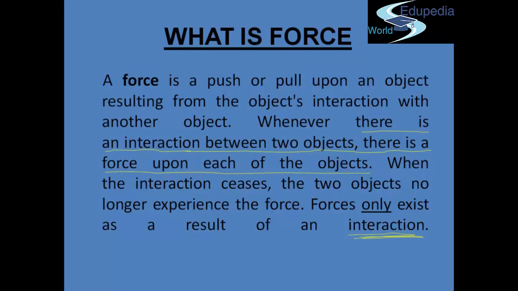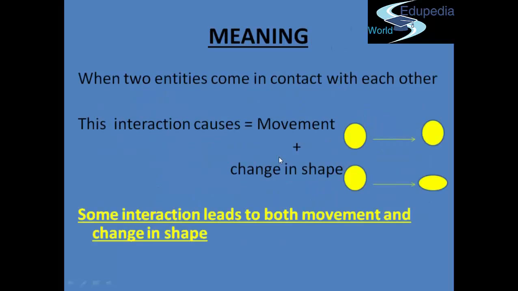What do we understand by this definition? Is that when we push or pull, we are said to be applying force. There is a force between the two objects. So what is important here is that the two objects need to be interacting with each other. If the two objects are not in contact with each other, then that means there is no force. Now from this definition, we can say that when two entities come in contact with each other, there is a force, there is an interaction.